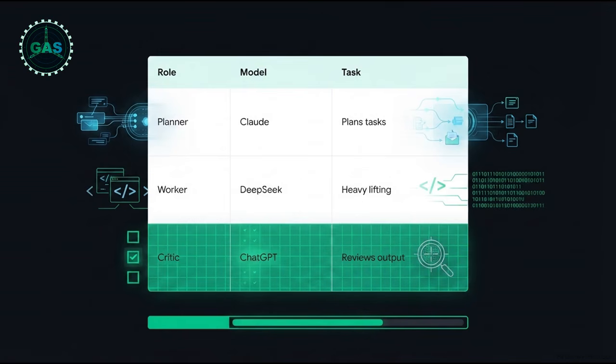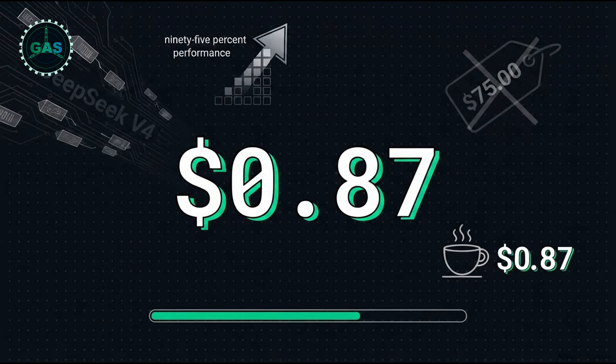ChatGPT is incredibly strict with formatting and logic, making it perfect to brutally review and critique the output before it ever even reaches your desk. And the reason we structure it this way isn't just for quality. The financial leverage here is absolutely staggering. Take DeepSeek v4 acting as our worker.